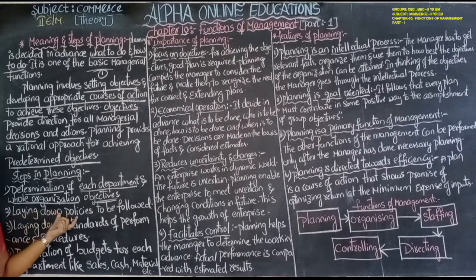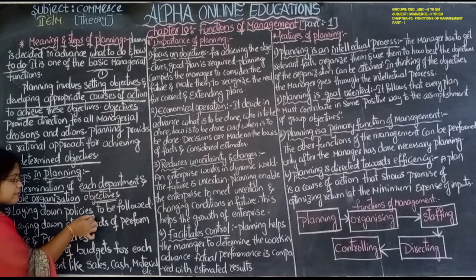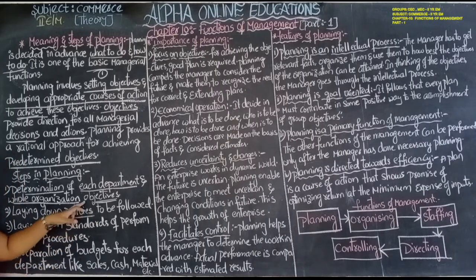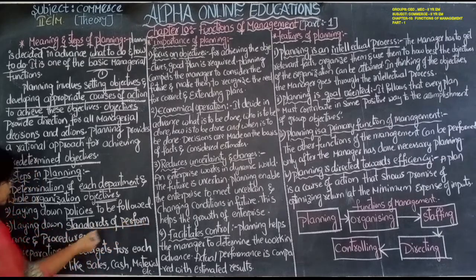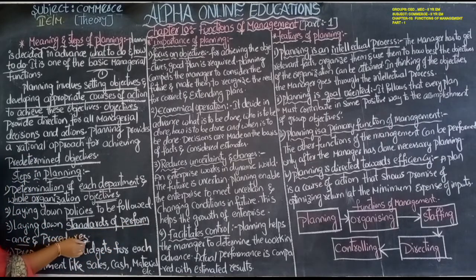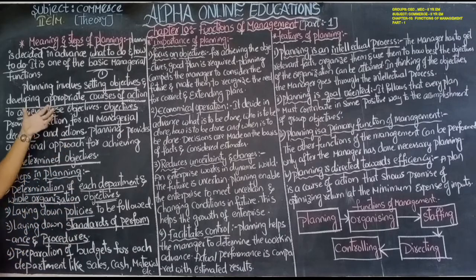Now, laying down policies to be followed. They prepare some policies which are in favor of the objectives, which make it easy to achieve those objectives. Those policies are laid down. Next, in the third step, laying down standards of performance and procedures. How employees have to perform, and in what procedure they have to perform. The complete procedure has to be laid down. The manager will lay down the standards of performance and procedure.